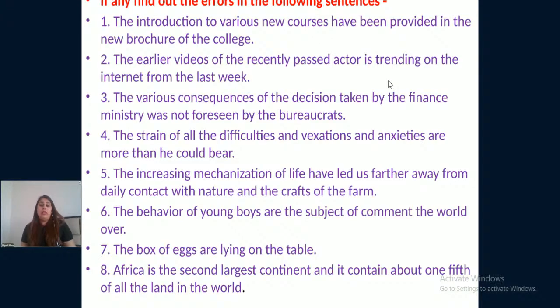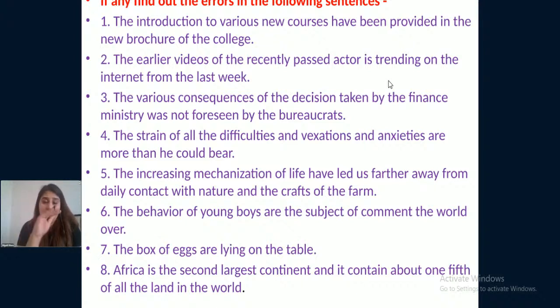Okay, now there are a few sentences on your screen. What you need to do is find out the errors in the following sentences, right? If you think that these sentences do have any kind of error, you just need to find the error in these sentences, right?